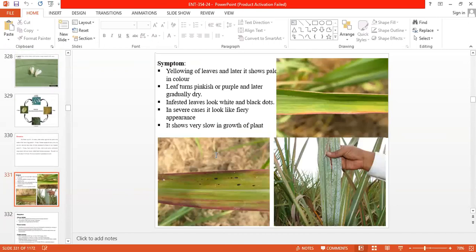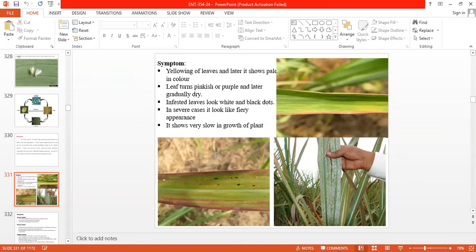Nature of damage: this is a sucking pest, so the damaging stages are nymphs and adults, which suck the cell sap from the lower side of the leaves. Affected leaves turn yellowish, then dry, and affect the girth and yield of the cane.